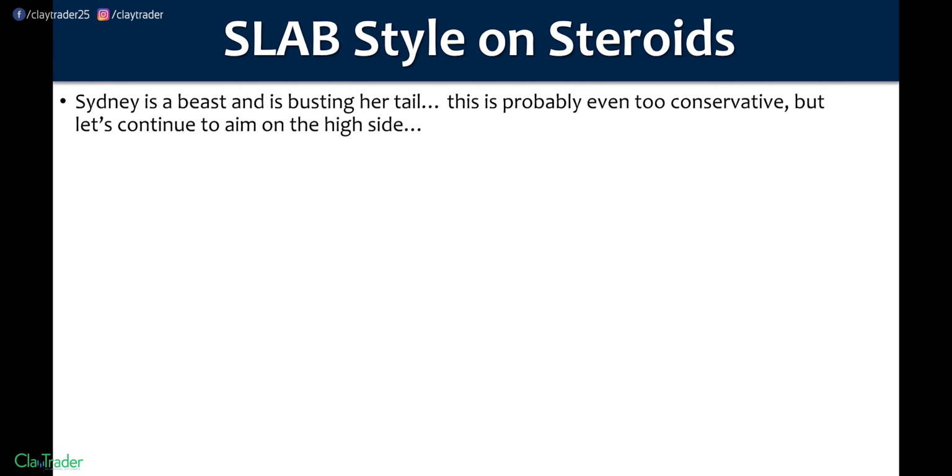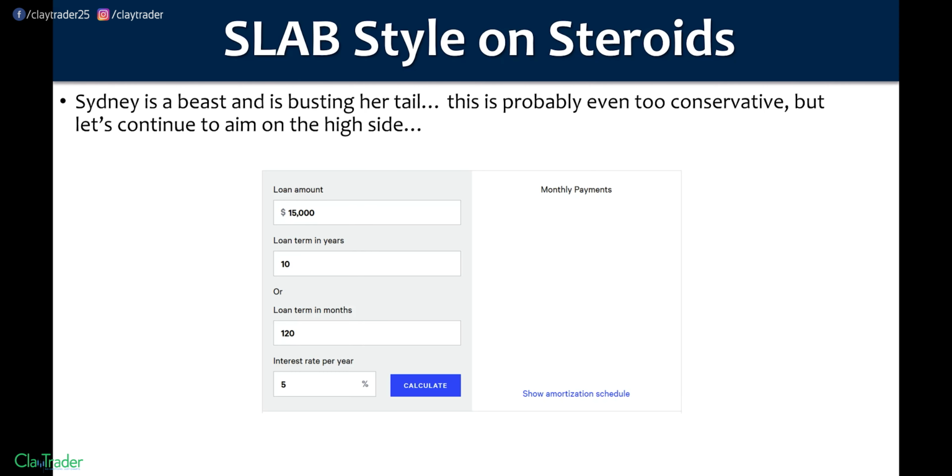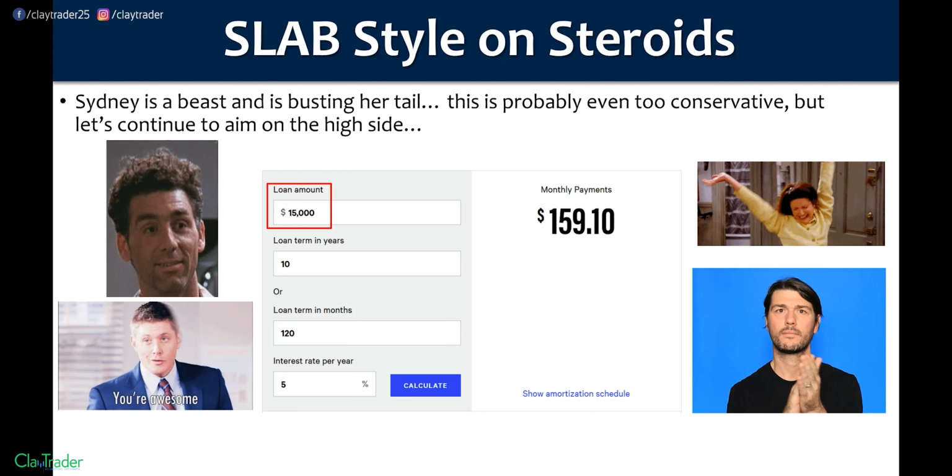Now, Sydney is a beast. She's busting her tail. So the number here that I'm giving is actually probably too conservative, but we'll just aim on the high side of things as far as her loan payment is concerned. But let's go $15,000. Again, she's a monster, and I mean that as a compliment. So that number is probably still too high, but we'll just go with that. Because again, Clay, you're manipulating the numbers. No manipulation here. We'll keep it high. So what is her monthly payment going to be like? All right.